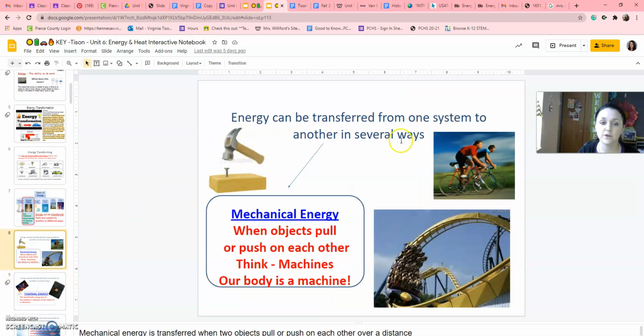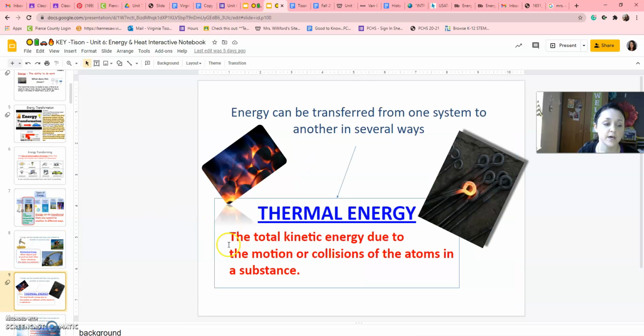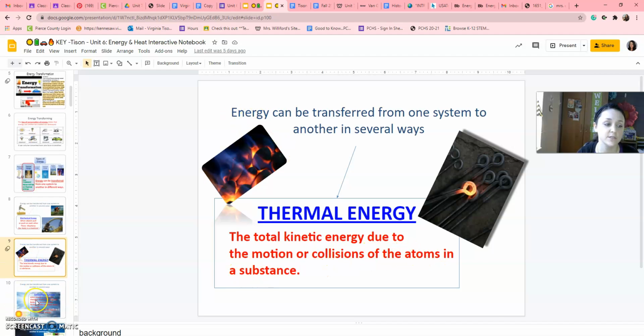Energy can be transferred from one system to another in several ways. So mechanical energy. This is when objects are moving, when objects push or pull on each other. So think of machines. Anything where things are moving. Our body is a machine. Energy can be transferred in several ways, like thermal: the total kinetic energy due to motion or collisions of the atoms of a substance. So thermal energy is heat energy.